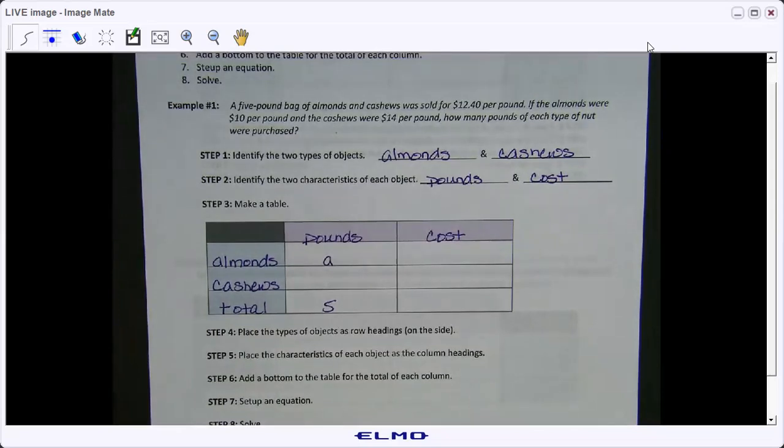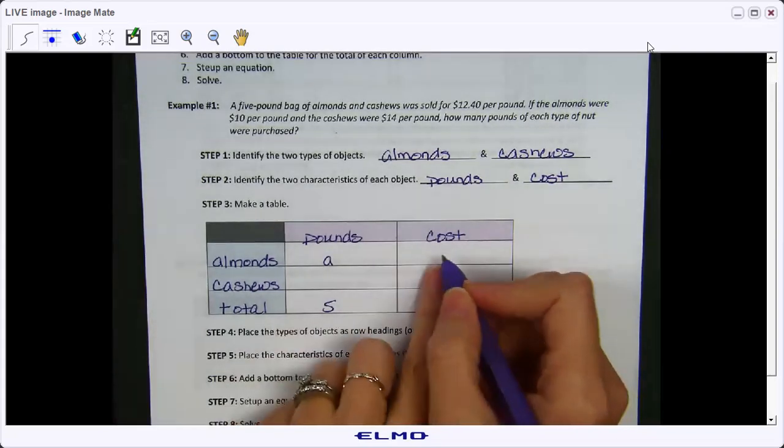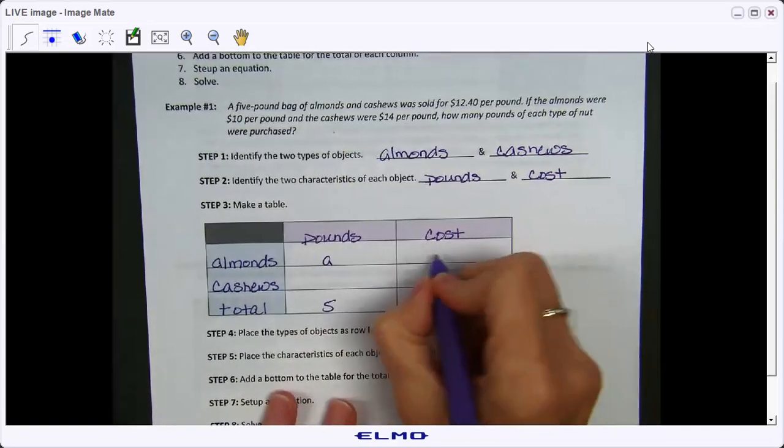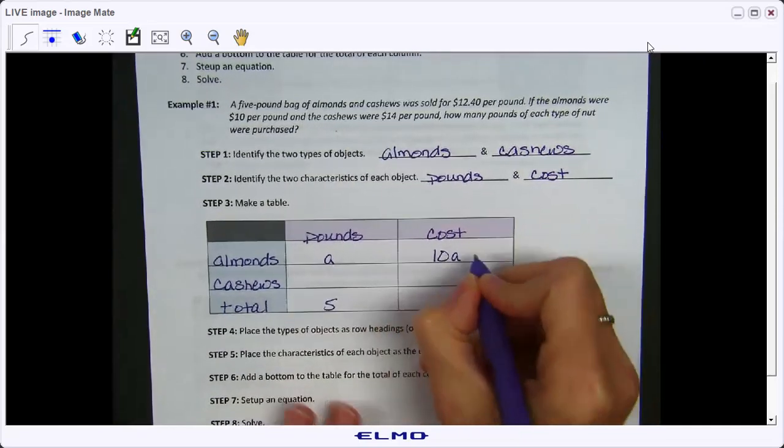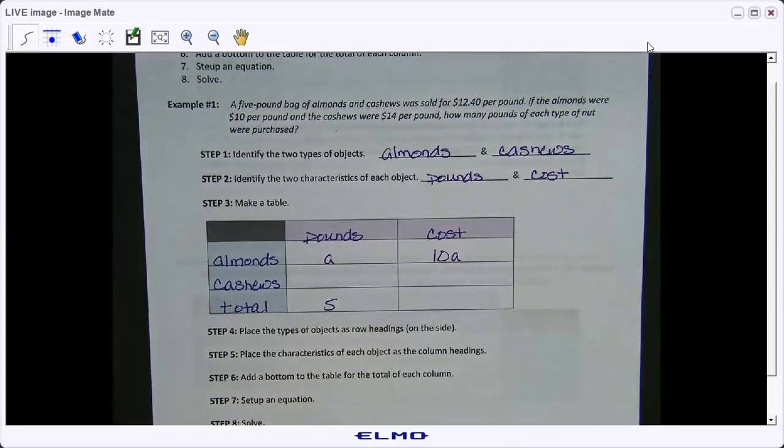Now I could use P if I wanted to for pounds, right? But I want to differentiate between the pounds for almonds and the pounds for cashews. And when you get to the bottom, if you just have P, you might forget that P is for almonds, right? So I choose A for almonds. Now, JG pointed out that the cost per pound of almonds would be $10 per pound of almonds. So the cost would be 10A because we do not know how many pounds. Okay, so far, this is what has been given to us.